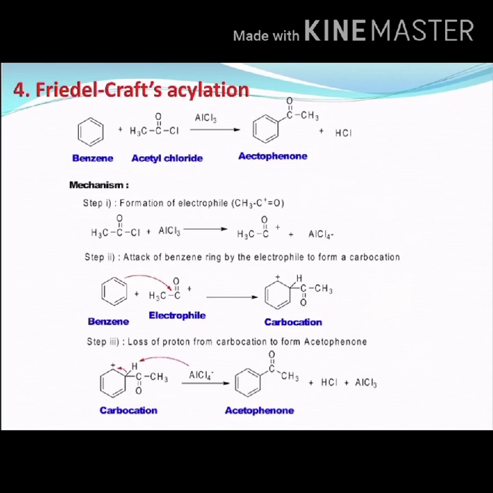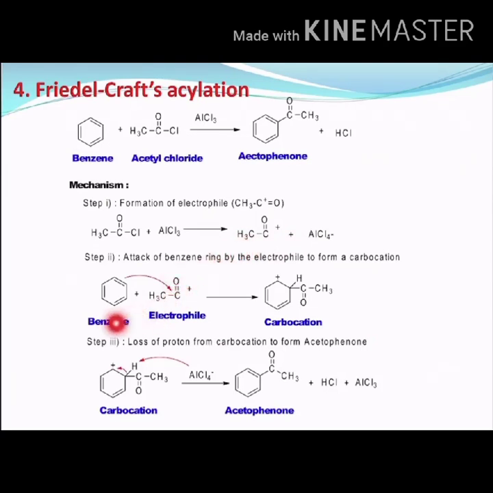So here benzene is the substrate and acetyl chloride is the compound which is going to give an electrophile to this benzene. When acetyl chloride reacts with aluminum chloride, we are going to get an electrophile with the formation of AlCl4 minus ion. So this is the electrophile.